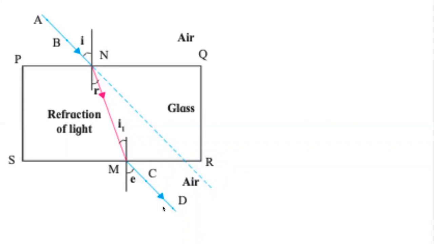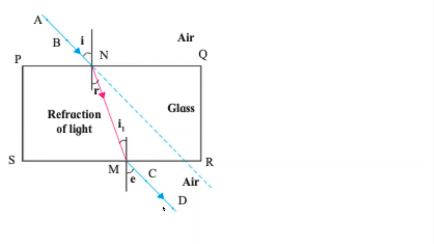We name the rays as incident ray, refracted ray, and the emergent ray. We also name the angles as the incident angle, refracted angle, and the angle of emergence. Angle of incidence, angle of refraction, and angle of emergence.